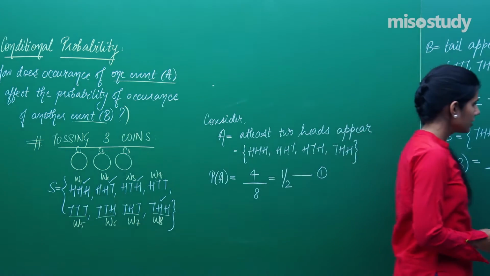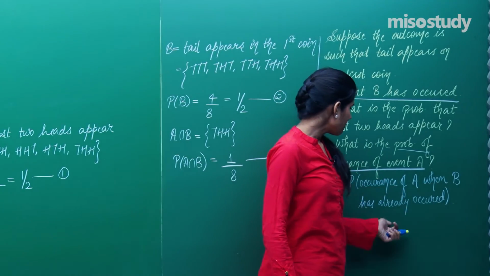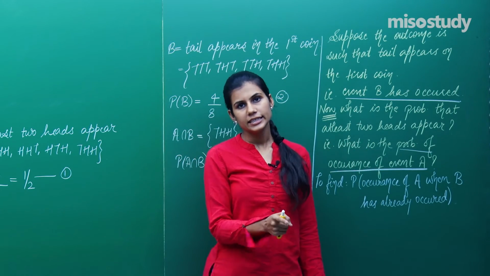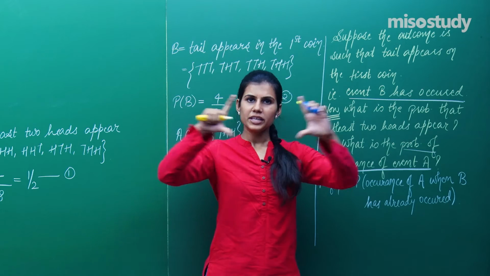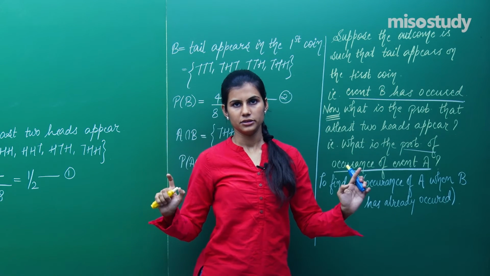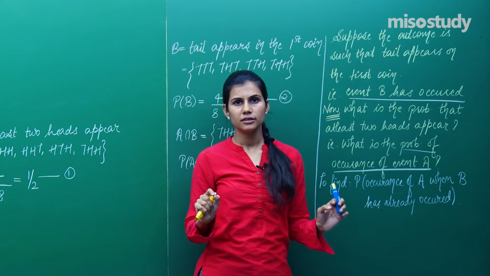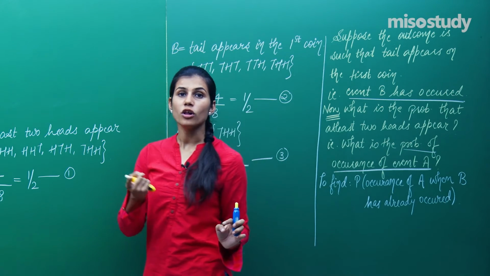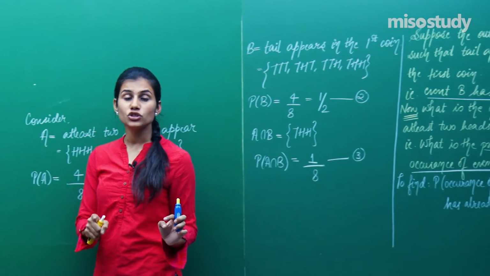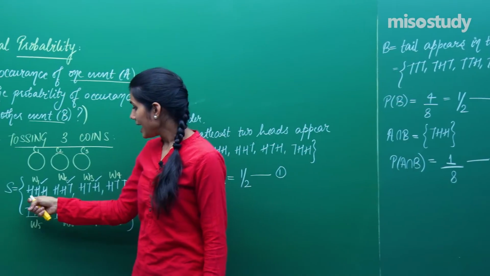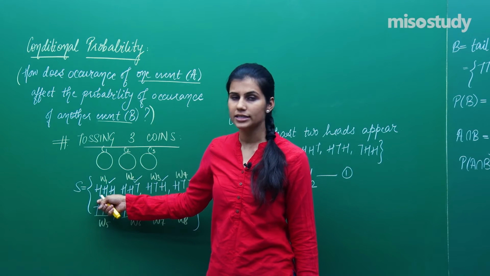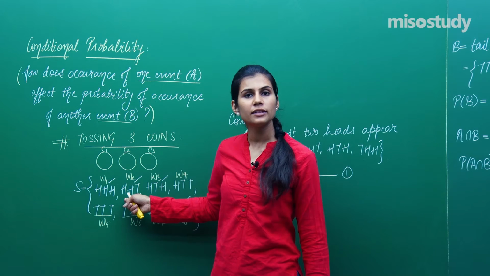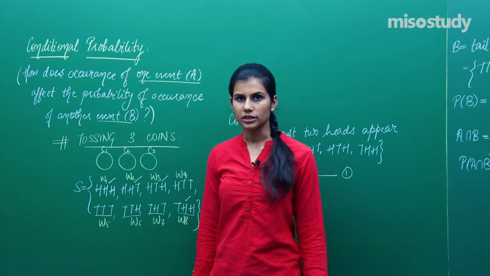Now see, the moment I am saying B has already occurred, that means one of these 4 outcomes TTT, THT, TTH and THH has occurred. One of these 4 outcomes is going to occur, right? Don't you think that now my sample space has reduced? Sample space was the set of all the possible outcomes, but now I am sure that because event B has occurred, HHH can never occur because this does not have tail as the first coin. HHT cannot occur because this also does not have tail in the first coin. This cannot occur, this cannot occur.